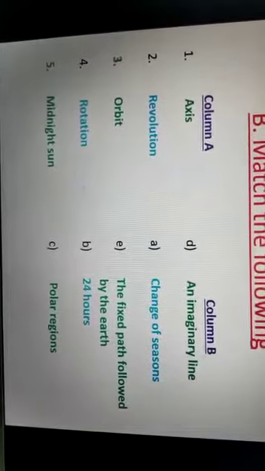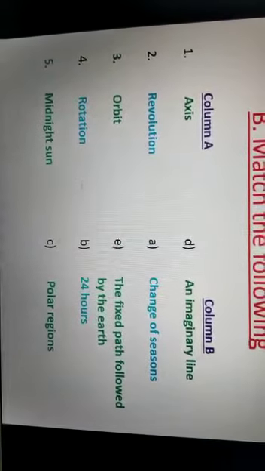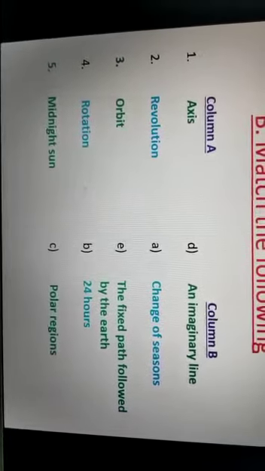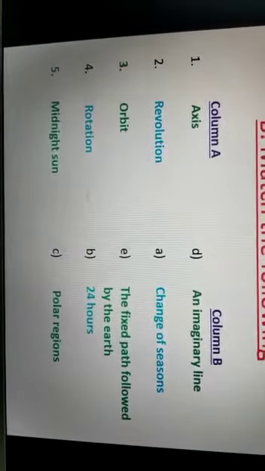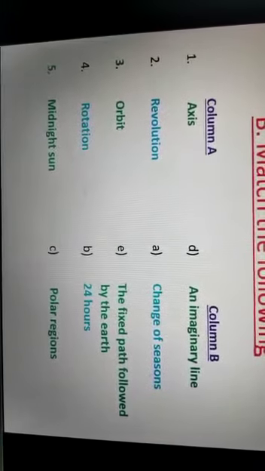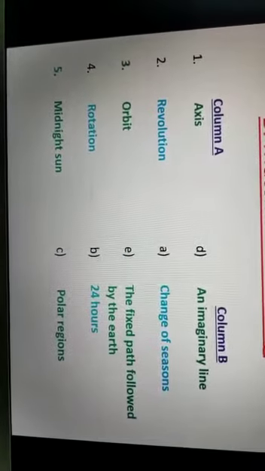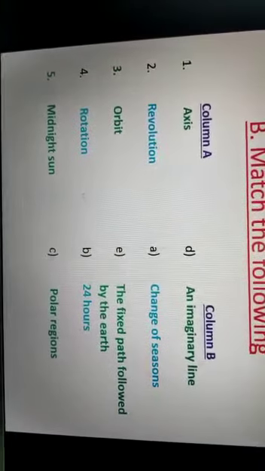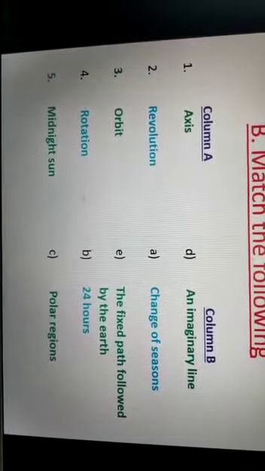In column B, A is change of seasons, B is 24 hours, C is polar regions, D is an imaginary line, and E is the fixed path followed by the earth. Here I have given you all the answers. First, axis will be matched with D of column B, an imaginary line. You know axis is an imaginary line.